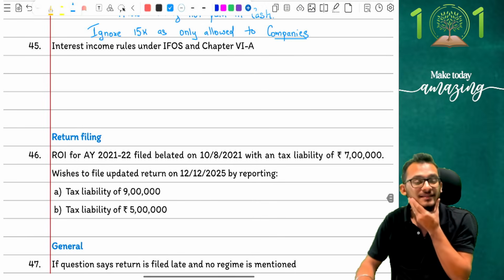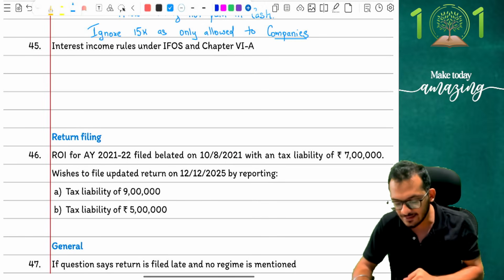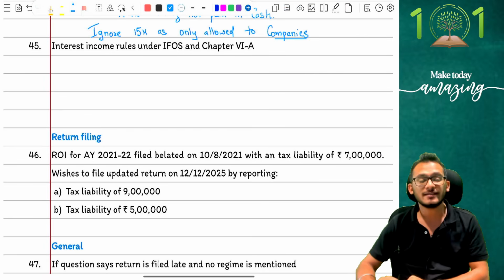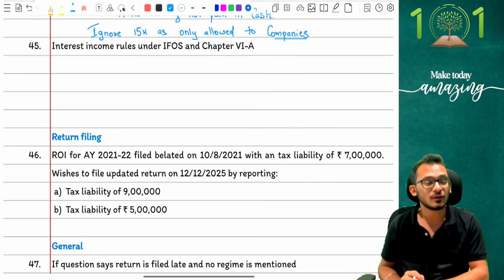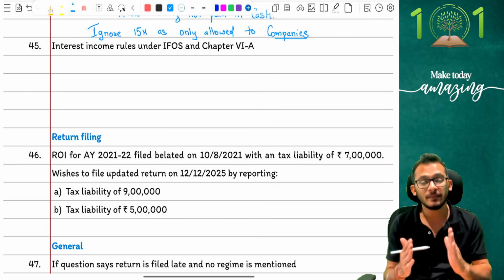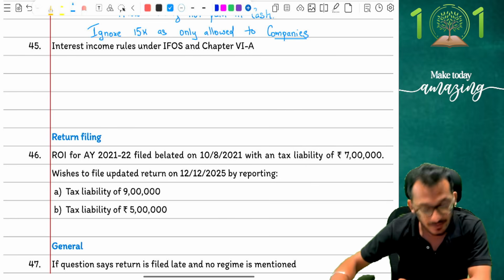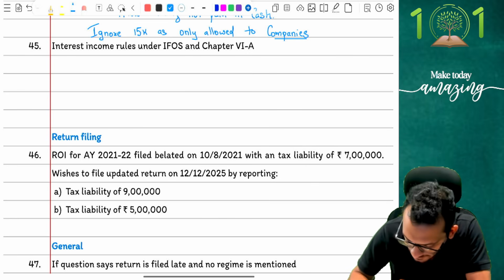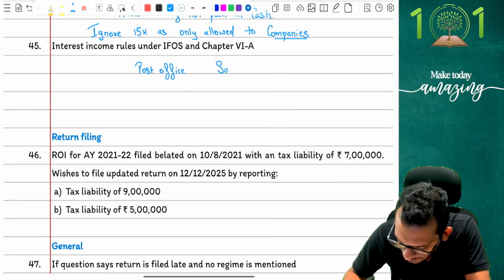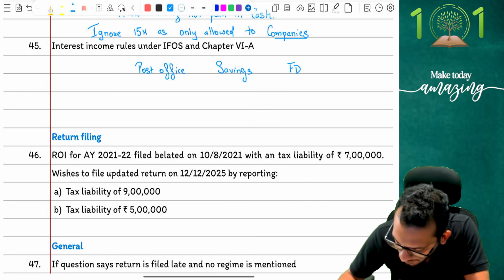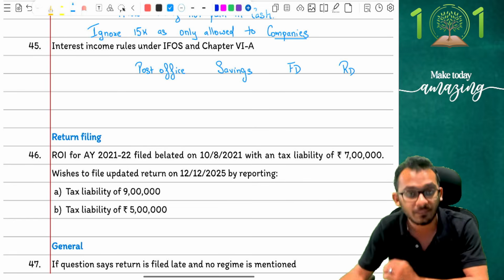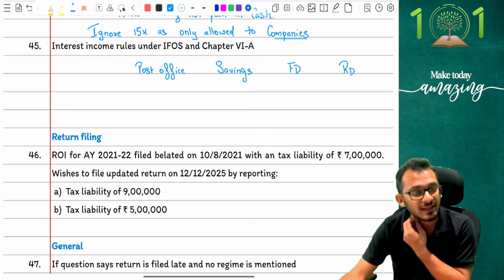I'm at the last 5 things. We are at 45. 45 says interest income rules under IFOS and chapter 6A. They want to know what the interest income rules under IFOS and chapter 6A are. They want a summary of it. Let me give you the summary. First, let's talk about what kind of interest income you can earn. I can earn interest income from post office savings, correct? I can earn income from normal savings, from FD, and also from RD. So these are the 4 places where I can get interest from.